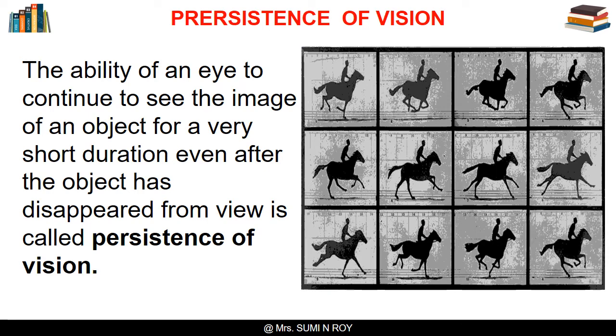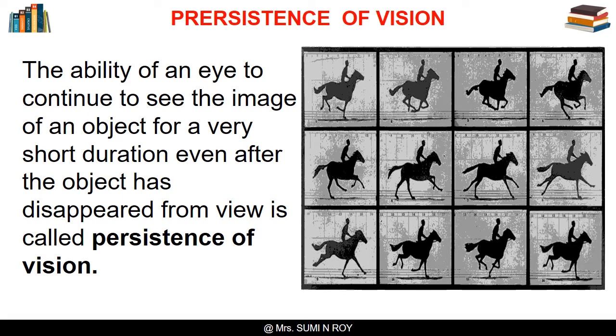Now, as we know about the structure and working of the human eye, let us discuss a phenomenon related to vision. The image of an object seen by our eyes persists on the retina for about 1/16th of a second, even after the object has disappeared from our view.